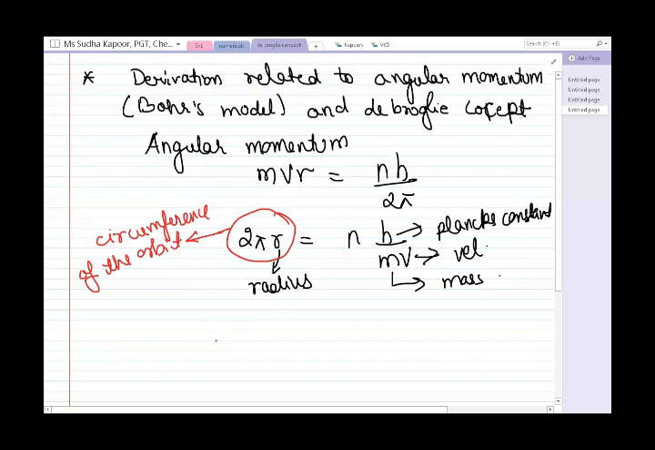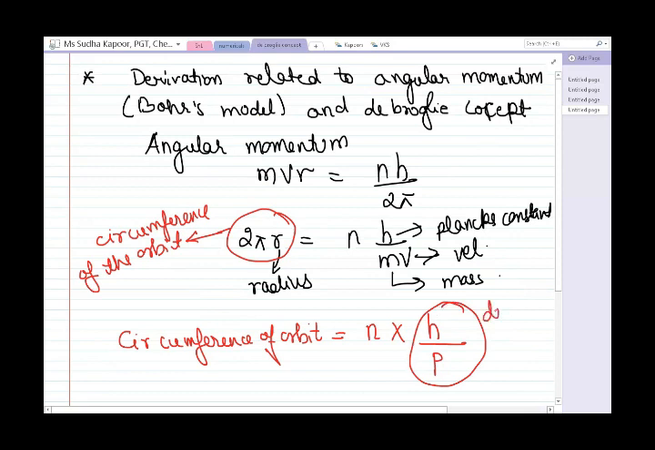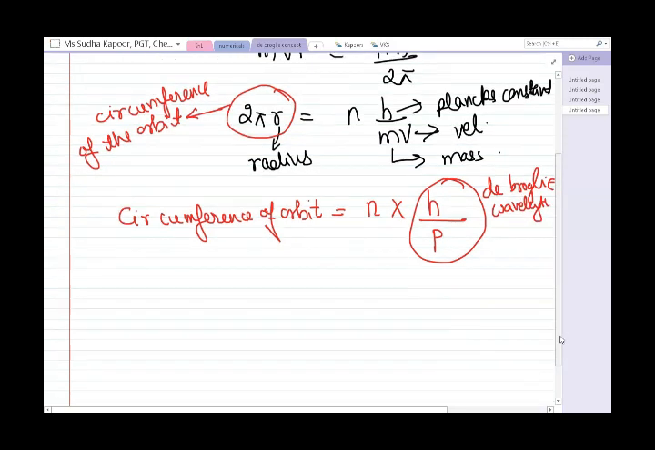So what is 2 pi r? We can say the circumference of the orbit is equal to an integral multiple of h upon p. What is h upon p? It is the de Broglie wavelength. So the total formula now becomes: the circumference of the orbit is an integral multiple of the de Broglie wavelength. This is question number 32 of our NCERT exercise.